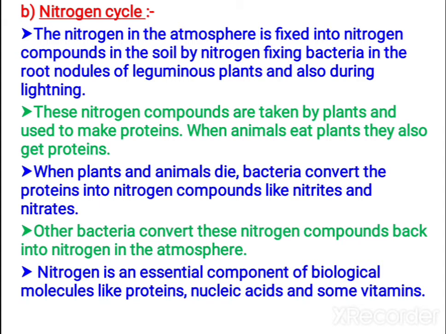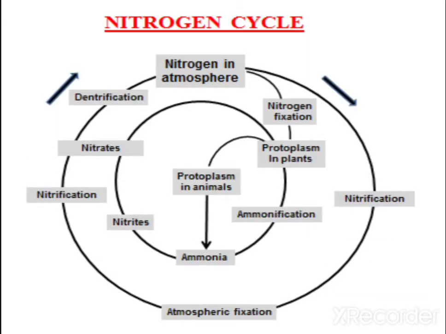Now let us study the flow diagram. You will understand better. Nitrogen in the atmosphere cannot be used directly, so it has to be fixed. After nitrogen fixation by organisms, I told you biological nitrogen fixation can be there by means of symbiotic bacteria, and apart from that, lightning also fixes some amount of nitrogen. Later it is used by the plants and they are useful in the formation of plant proteins. When the plants are eaten by the animals, the plant proteins enter inside the animals.